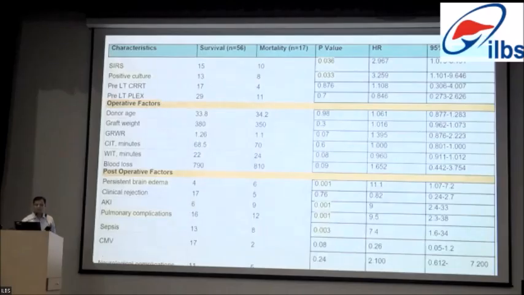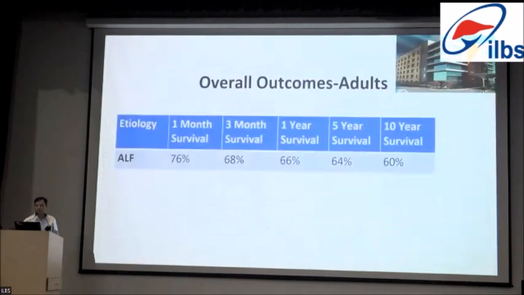Along with SIRS and positive culture, sepsis is one of the constant factors contributing to mortality in both adult and pediatric recipients. Among the post-operative factors, persistent brain edema, AKI, pulmonary complications, and sepsis, all those obviously contribute to mortality.